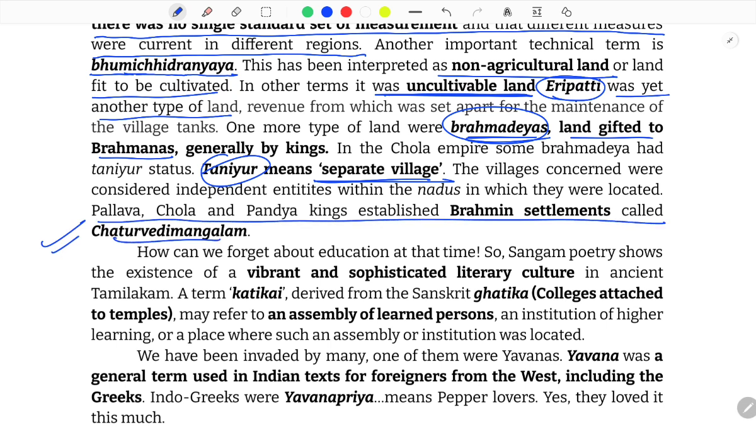How can we forget about education at that time? Sangam poetry shows the existence of a vibrant and sophisticated literary culture in ancient Tamilakam. A term, Katikai, derived from Sanskrit Ghatika. Ghatika means colleges attached to the temples. So this Katikai may refer to an assembly of learned persons, an institution of higher learning, or a place where such an assembly or institution was located.